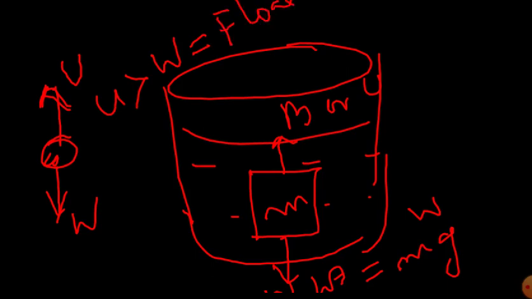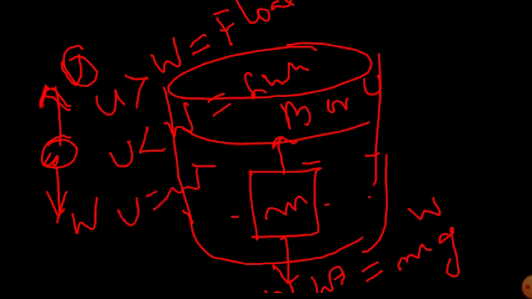Got it? If the buoyant force is less than the weight, then the body will sink. Depending upon which of these two forces is more, the object will move toward the larger force. But what happens when the buoyant force is equal to the weight?